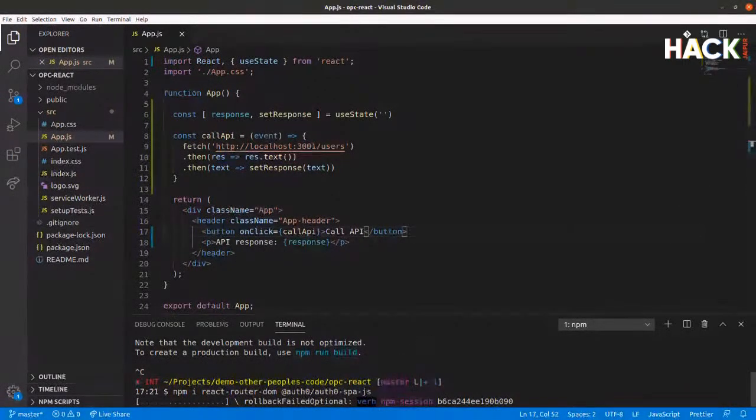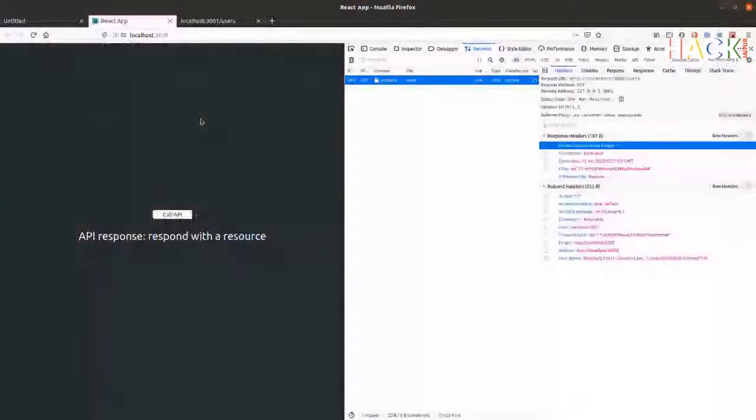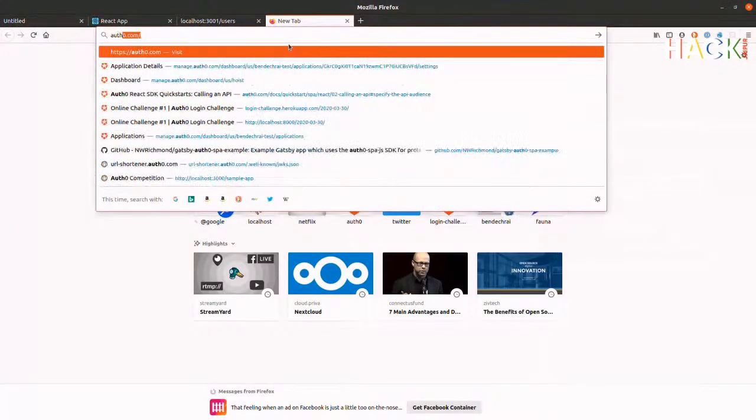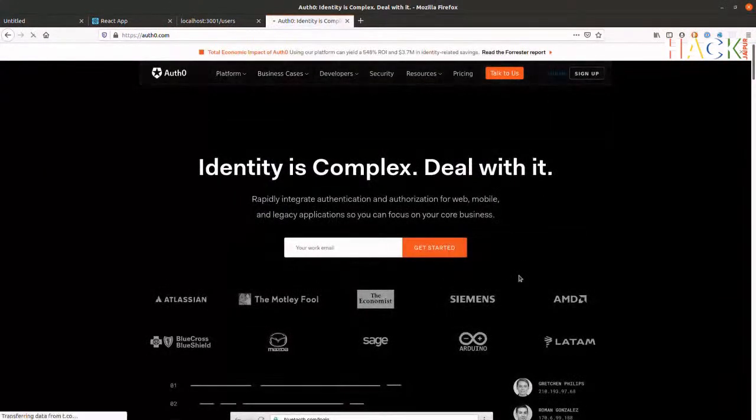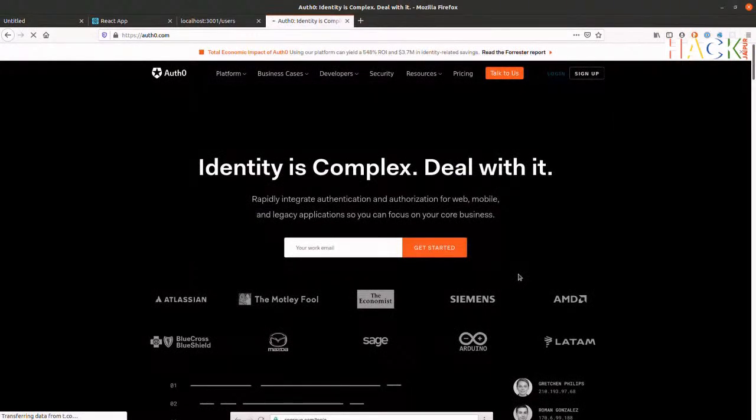So we'll install that. Meanwhile, I'm going to jump across into the browser again. Let's go to auth0.com. We're going to have to create some things within the dashboard for us to configure the React app and the Express API.